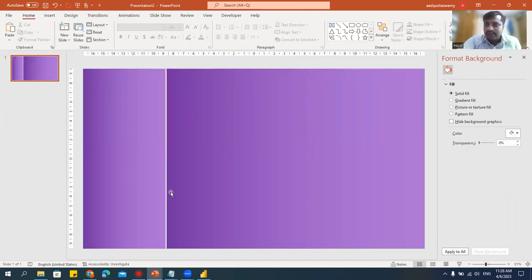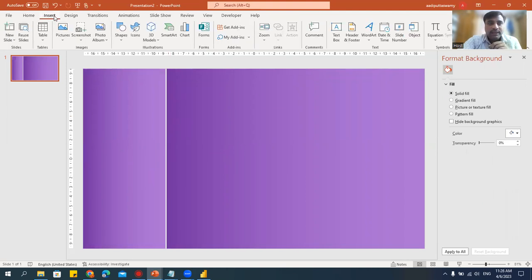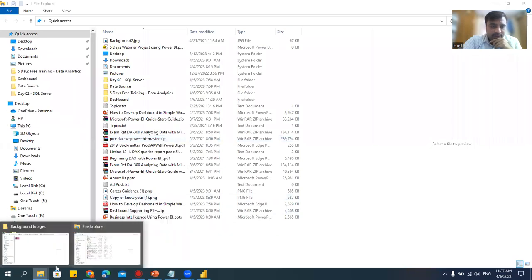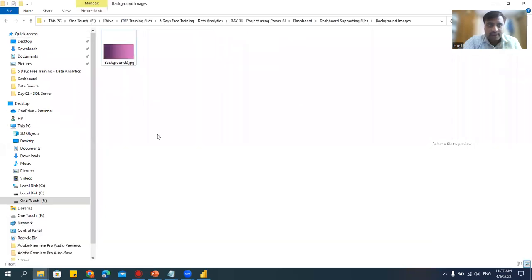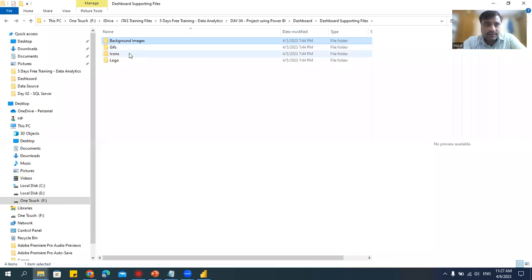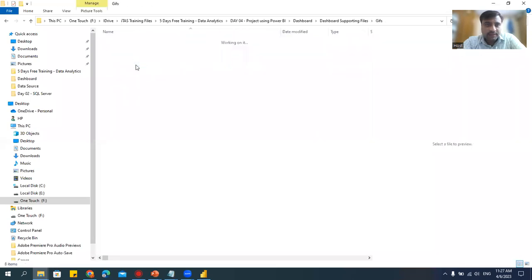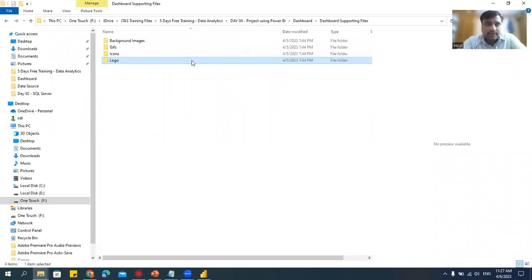If you think you want to design something, you can still design. What also I do is I'll take one shape, or we'll do one thing. Let's not make it complex. I just did this. If you think I want to add some image, let me show you that also. Let me see if I have some image here. Icons. I'm just checking the images if we have. If not, I'll just get it quickly.